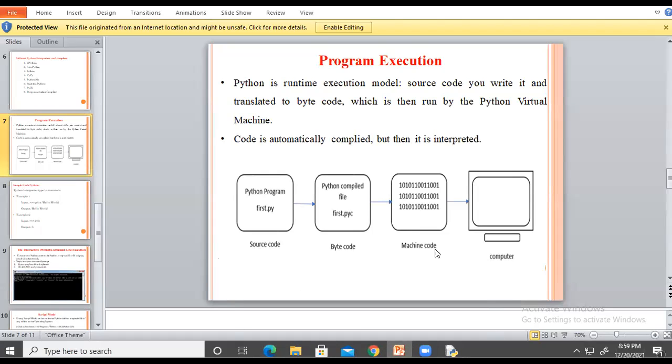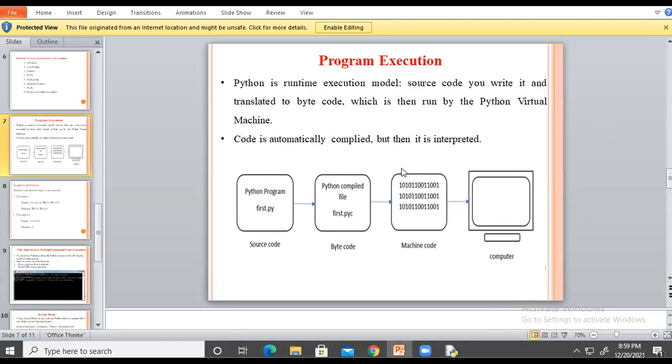So you can see the figure here. The figure shows the front end and the back end, and how our program runs in the back end, like the structure. First our Python program is there, the source code. After that it will be compiled and converted into byte code.